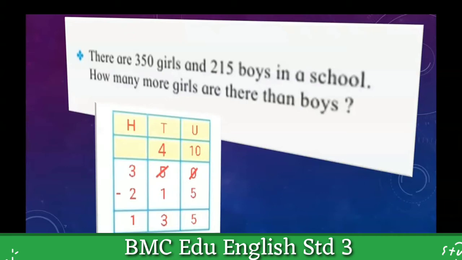How many more girls are there than boys? So while completing your operation, you have to write down there: 135 more girls are there than boys. This will be the right answer for you. While solving this kind of word problem, you have to be careful, students. Okay, let's proceed to the next one.